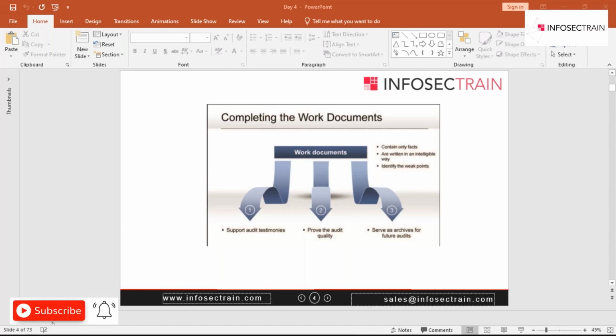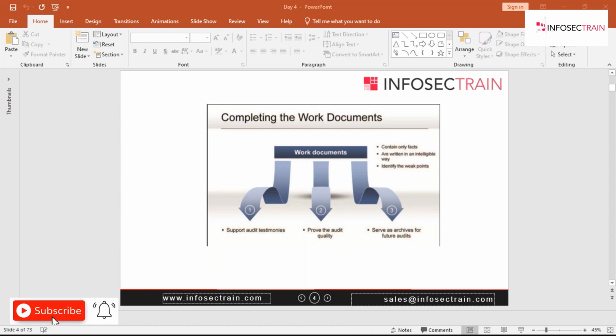The second thing is, guys, it shall be written in an intelligible way. It means your work document should be brief and precise. Whatever you write in the work document should be easily understood by another auditor who is not part of this auditing team, but he will be able to understand everything written in that work document. If possible, many auditors write in point format: point one, point two. That is a good approach.